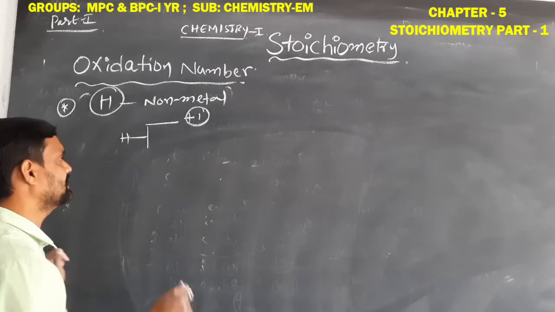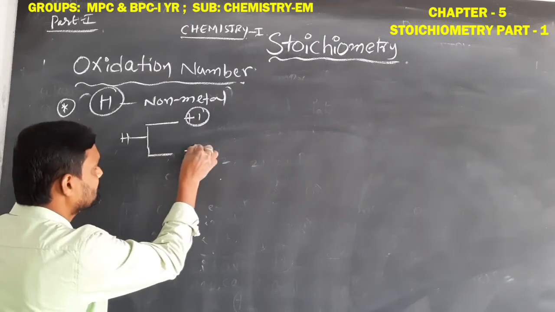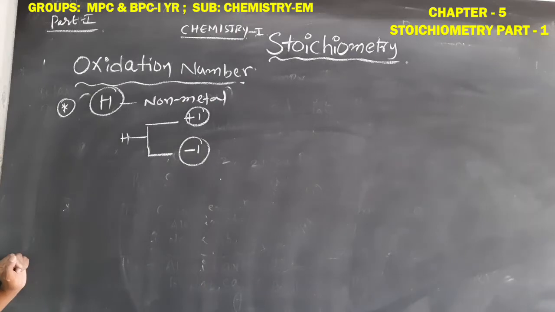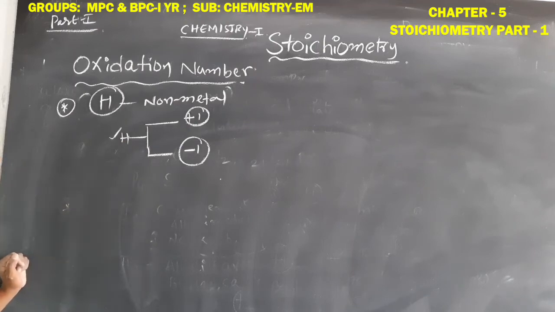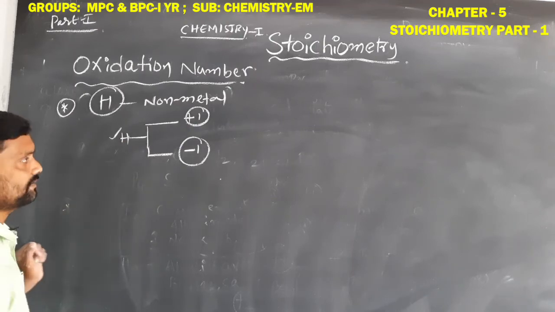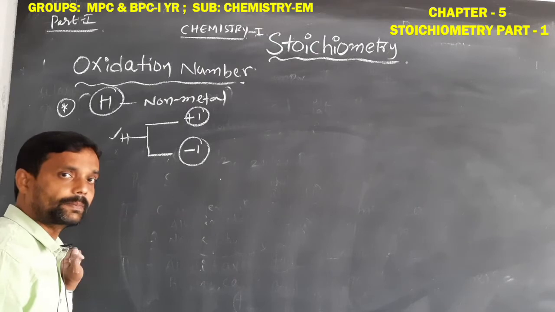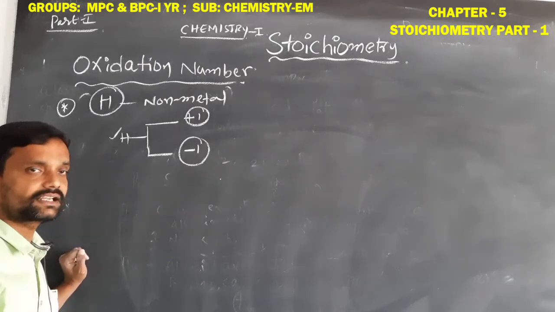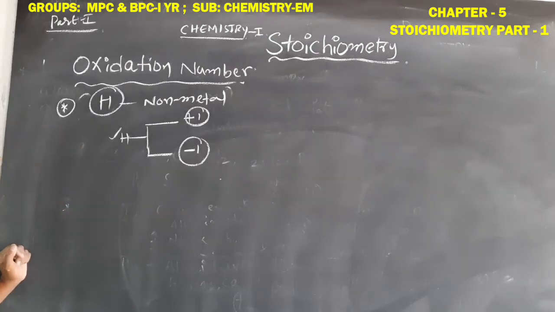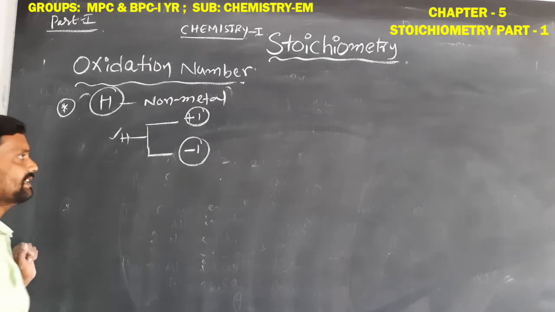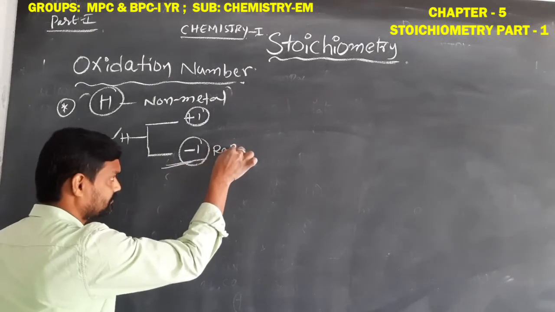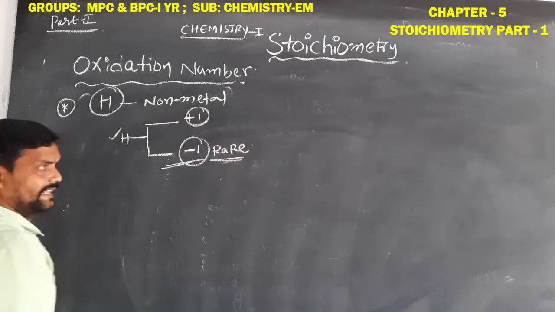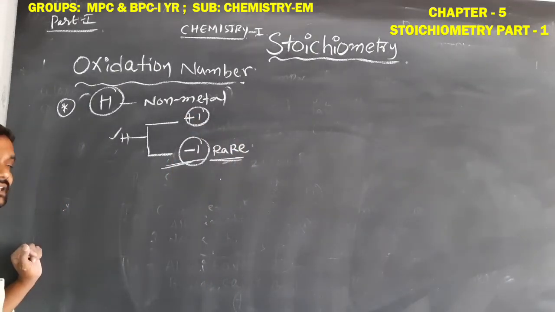In special conditions, it will show the -1 oxidation number also. Okay students, hydrogen will show the +1 oxidation number and also the -1 oxidation number. You should remember this one. In which conditions will it show the -1? Very rare conditions. What do the rare conditions mean?